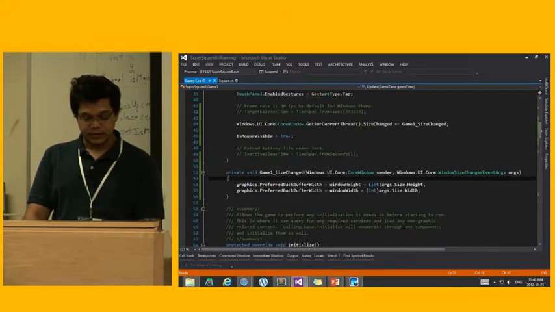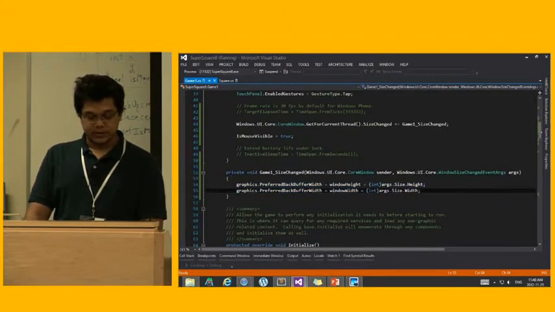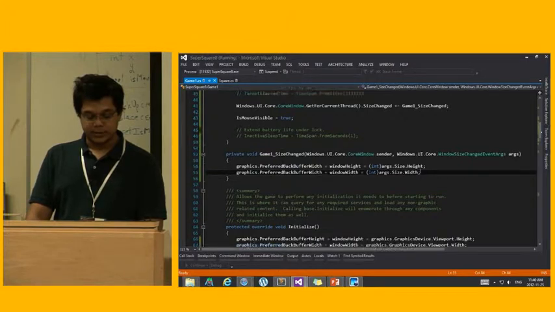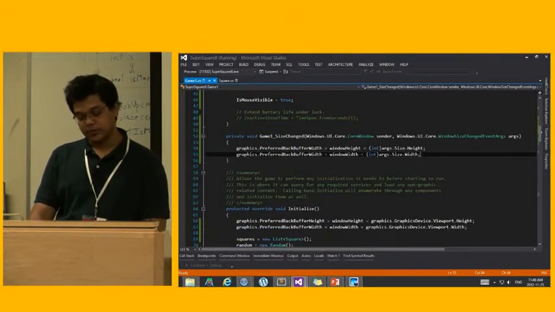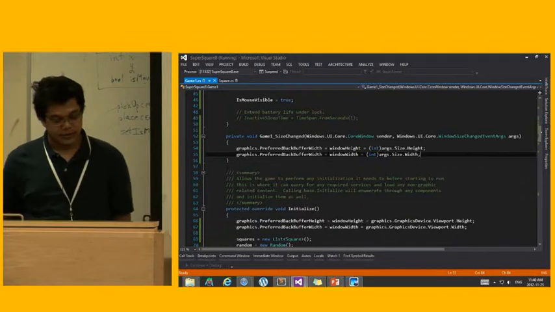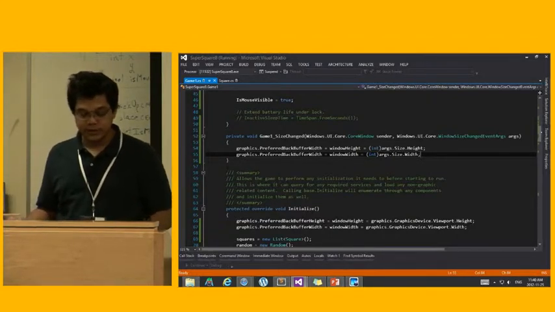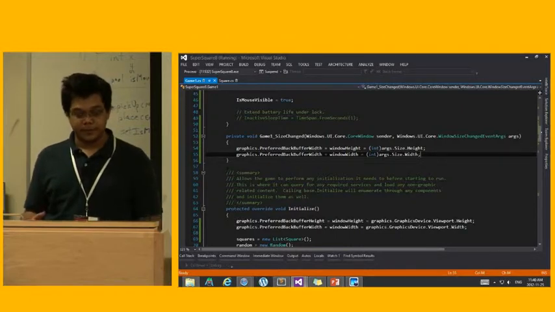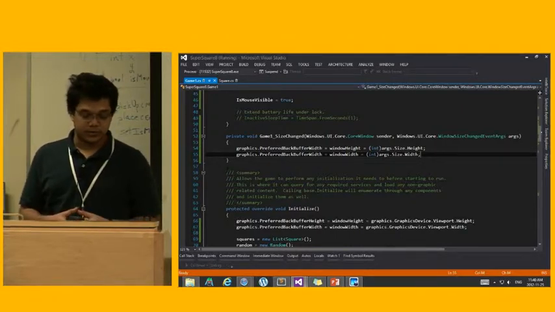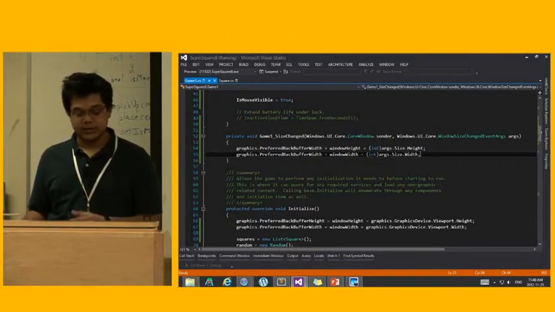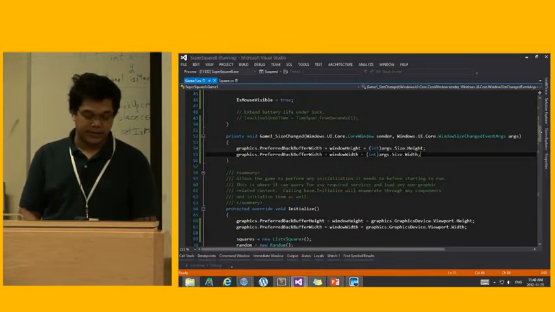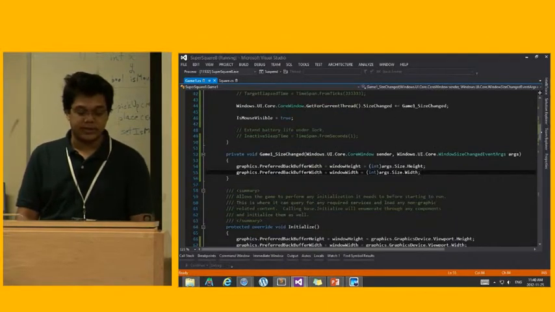This event here, and you would see that my squares have shifted to the right or the left, depending on where you snapped. And it's very important that you utilize the snap view. Let's say you have a fun game that you want your users to play. You want your users to do something else productive while they're playing your game. And it's very important you utilize that feature of Windows 8.